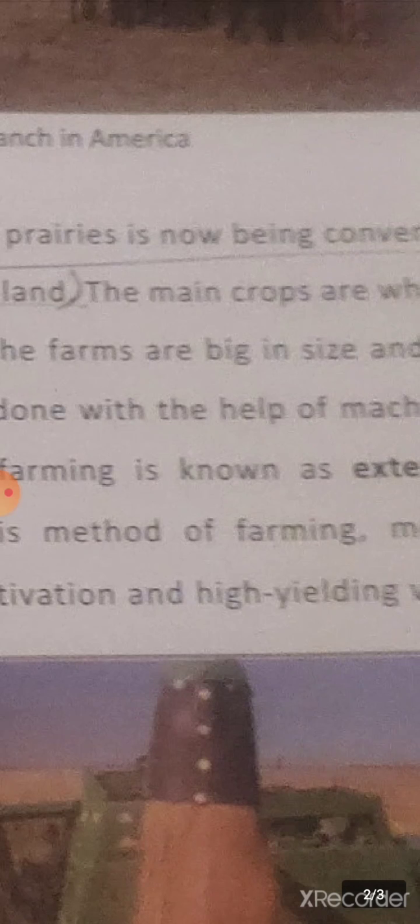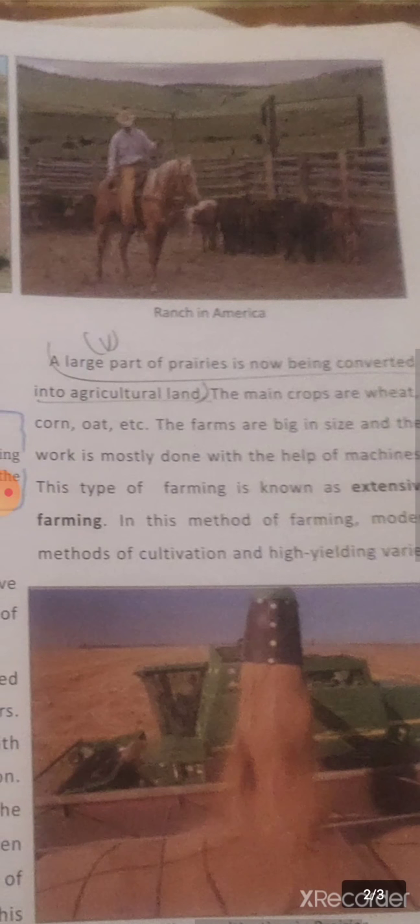The farms are quite big in size, and when the farm is very big in size, the work will be done with the help of machines. And so when the agriculture work is done with the help of machine, such type of farming is known as extensive farming, where the farming is done using latest technology.